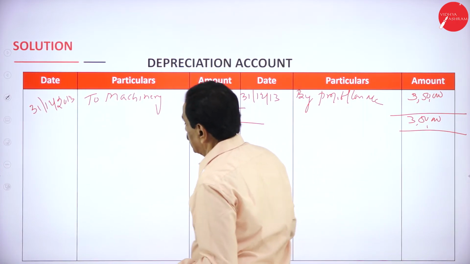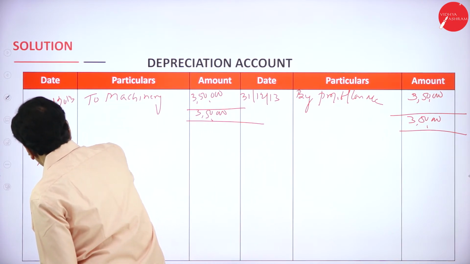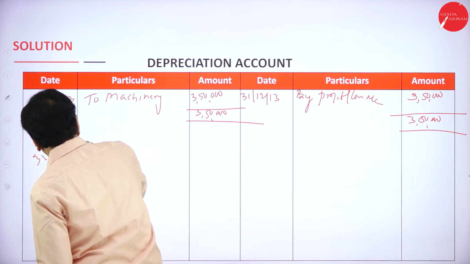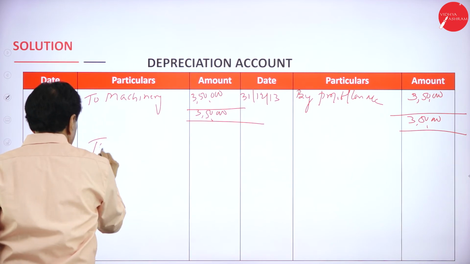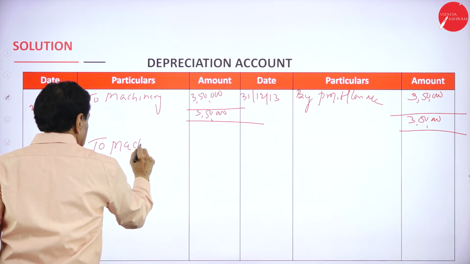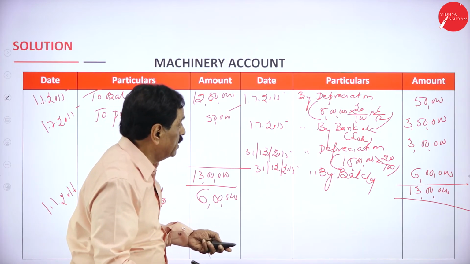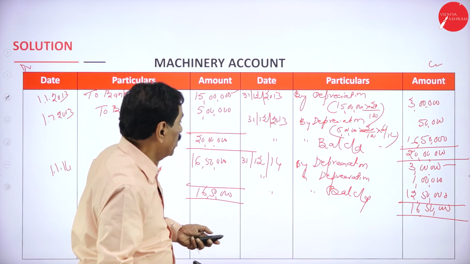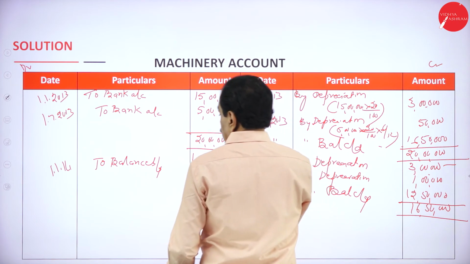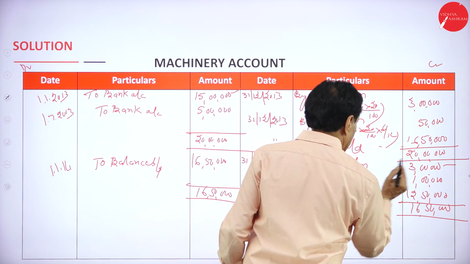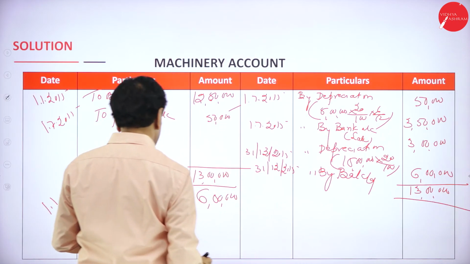Second year, 31st December 2014, two machinery. What's your second year depreciation? See that? 2014, here your depreciation is 3 lakh plus 1 lakh is 4 lakh.